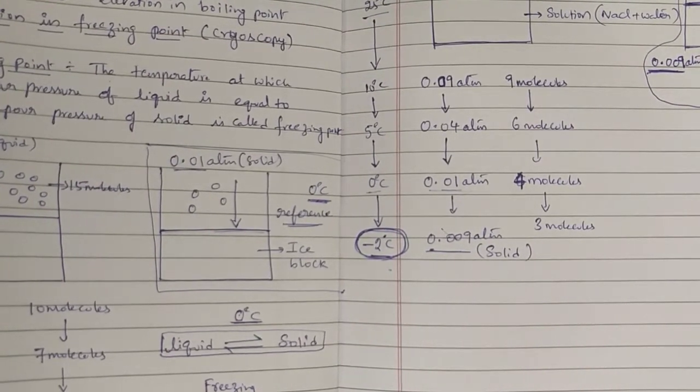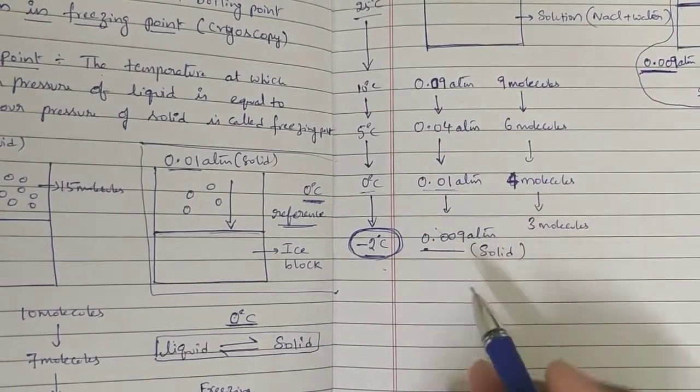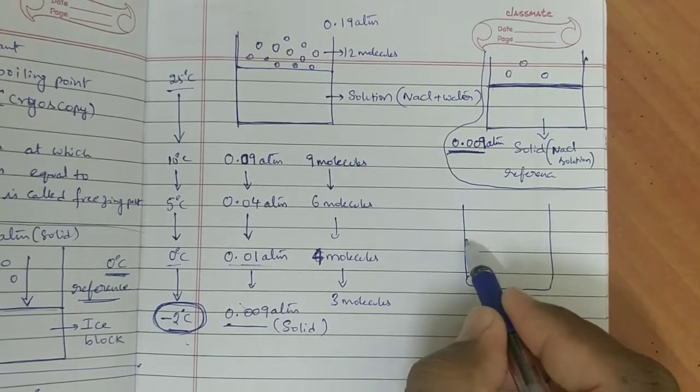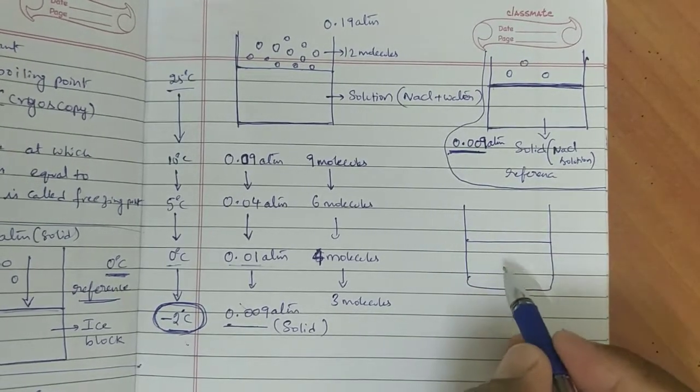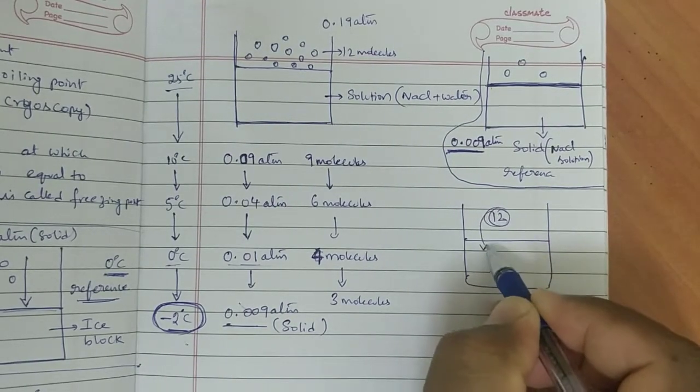Before that, why is it happening? Why do we have to lower the temperature further to get that liquid to solid? See, this is the liquid solution. Even though these 12 molecules are there, they will come closer and be converted to liquid.